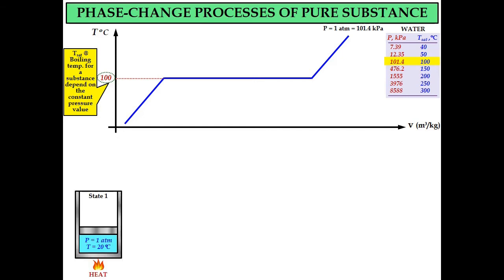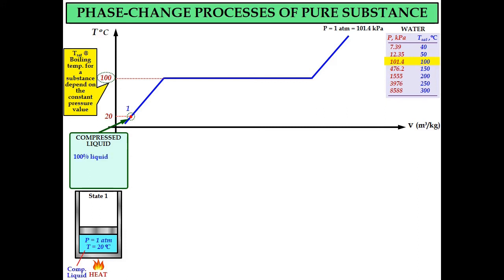Now let's say we consider state number 1. We have a cylinder piston device containing liquid water. The pressure is 1 atm and the temperature is 20 degrees Celsius. We provide heat in order to increase the temperature, and the pressure is still maintained at 1 atm. If we plot on the T-v diagram, this is the location of state number 1. We have temperature 20 degrees Celsius, pressure 101.4 kilopascal, and this phase we call compressed liquid.